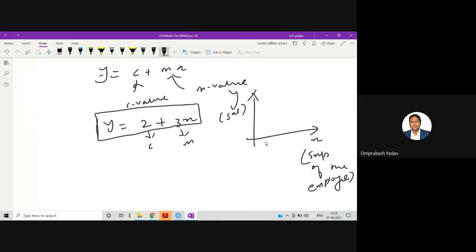So tomorrow if somebody gives me x, and says for x equal to 15 years, determine the y value, it's possible, right? With this equation, if I put 15 over there, I'll get the salary of the employee.